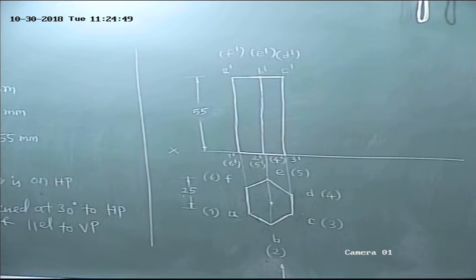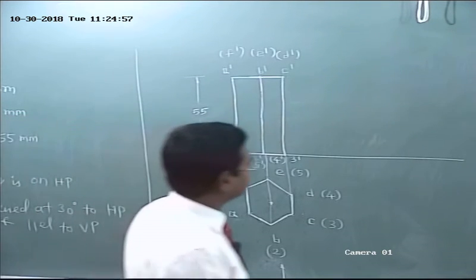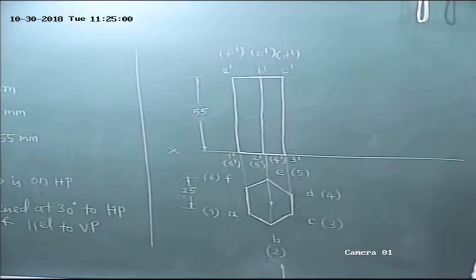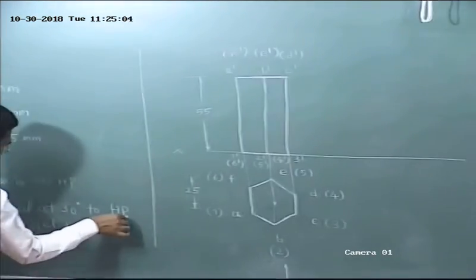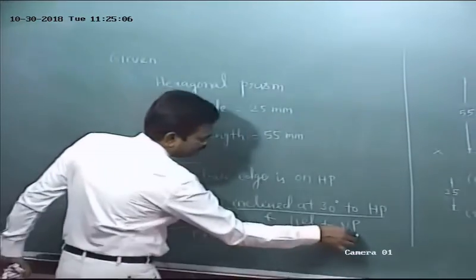Okay, next, step 2. What is step 2? Read it. Tilt and reproduce the first step front view to the given condition. What is the given condition? Axis is inclined at 30 degree to HP and parallel to VP.